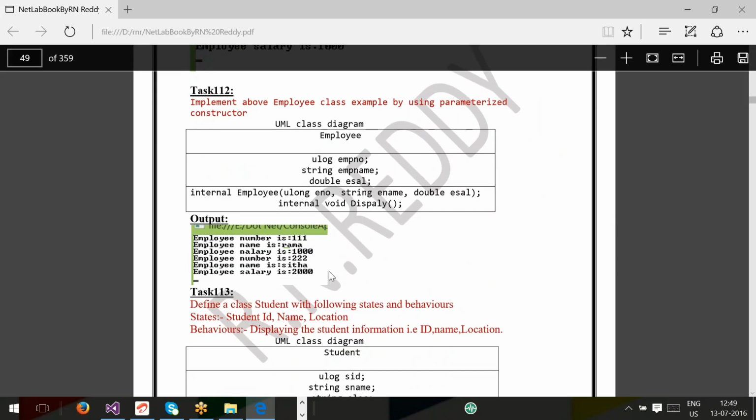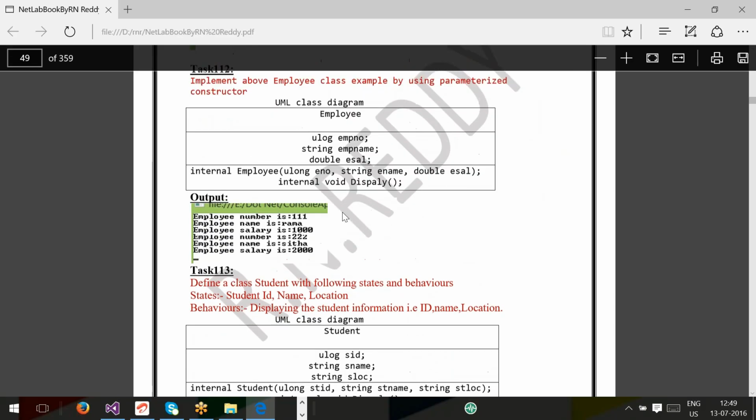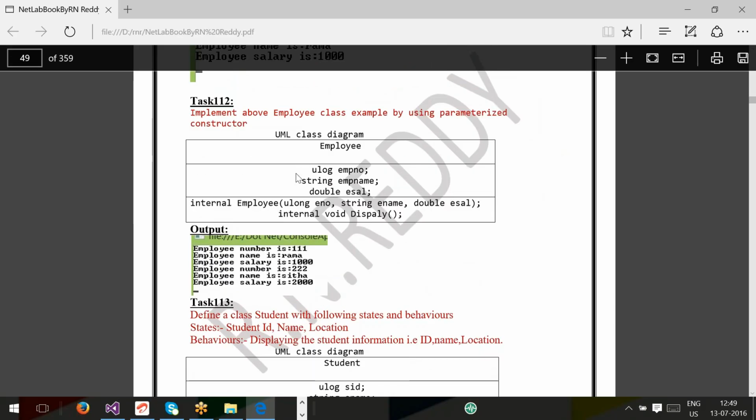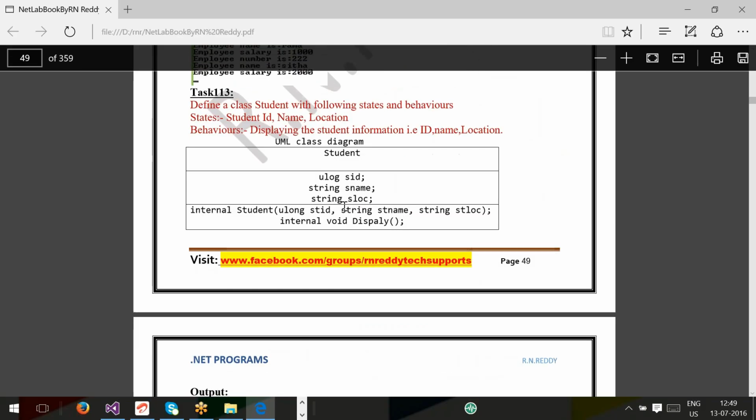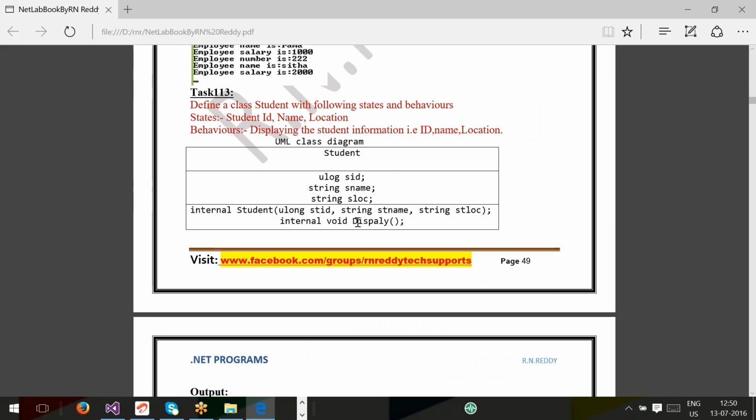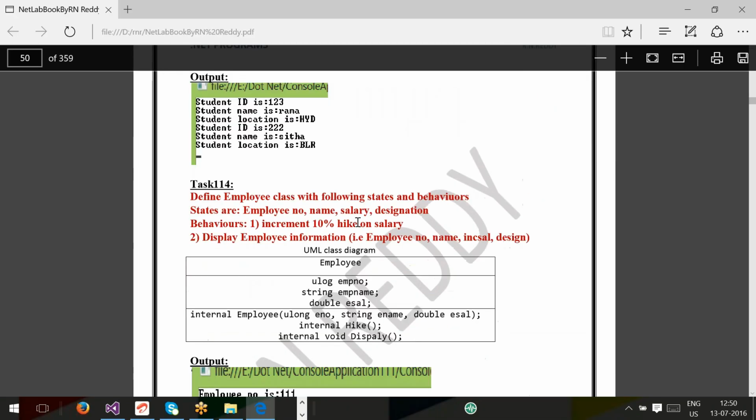Guys, observe. This example we completed, I think. First example, am I right? Second example, I have now given as a task, 113. Later at home you try 114.